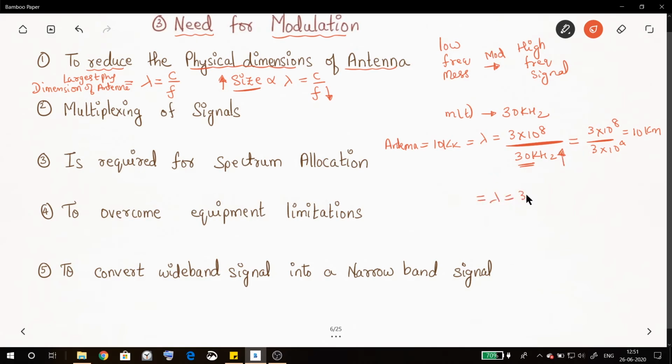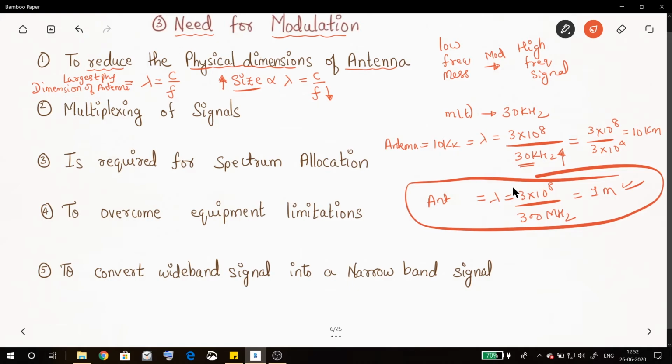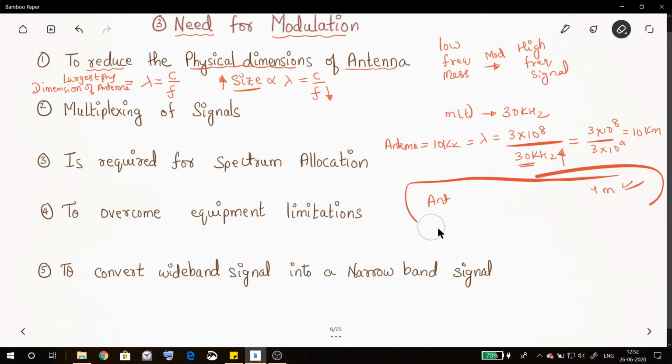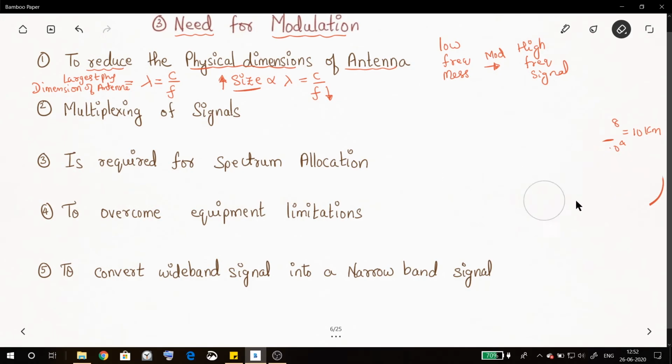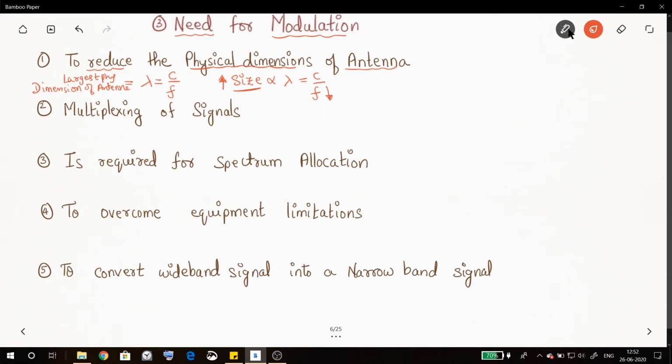Now the lambda will be 3 into 10 to the power 8 divided by the new frequency. Let's say I've increased the frequency to 300 megahertz by using modulation. Now what will the lambda be? It will be 1 meter. Now the antenna size required is just 1 meter. I can physically construct a 1 meter antenna, right? So that's the use of modulation technique, and that is the main reason why we need modulation. The antenna size required is very small.